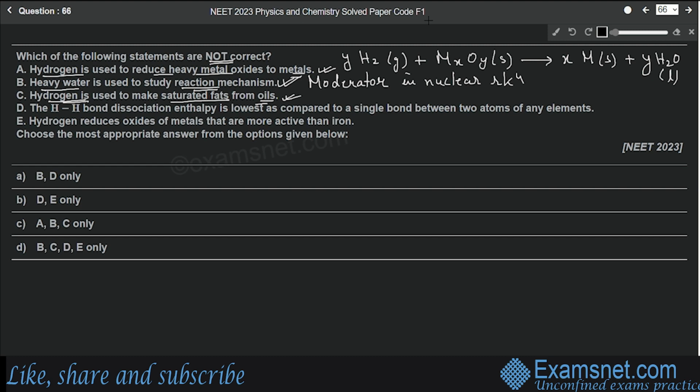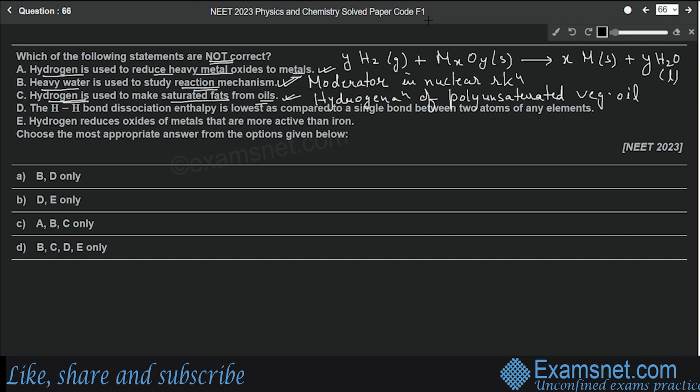Oils are unsaturated and hydrogen is used to make unsaturated oils into saturated fats. This process is known as hydrogenation, means addition of hydrogen. So, hydrogenation of unsaturated vegetable oils is done to convert them into saturated fats.